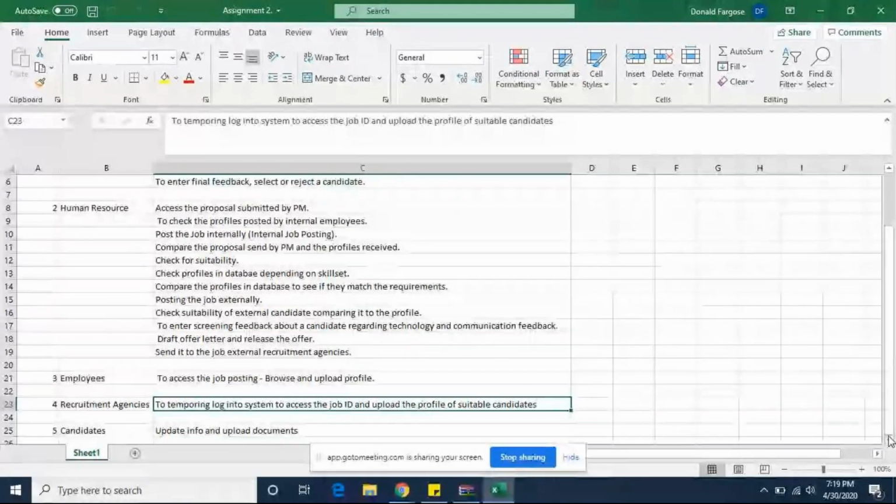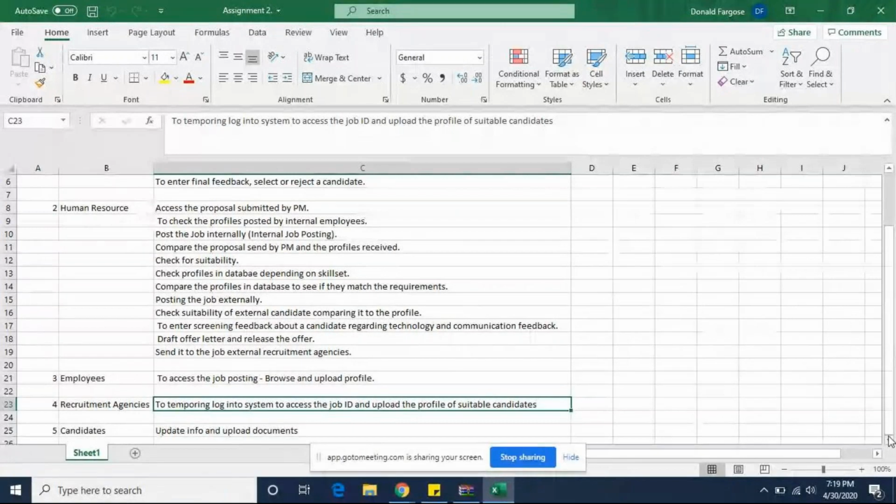So obviously the profiles, the external profiles, would be managed by the database admin. Again, that is not discussed as part of our flowchart workflow, so that could also be added.